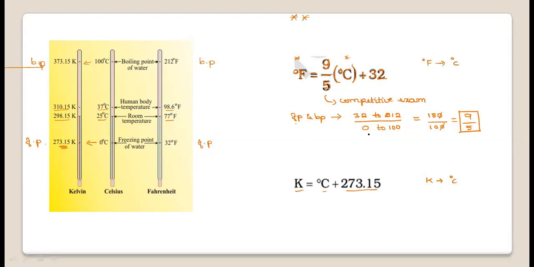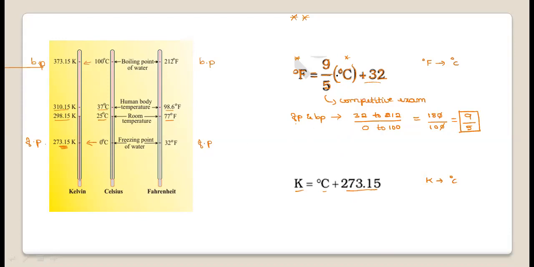So the value 9 by 5 in the formula signifies that. And why is it plus 32? Because for converting the degree Celsius value, the initial scale value is added. So the Fahrenheit scale value will be higher than the degree Celsius scale value.